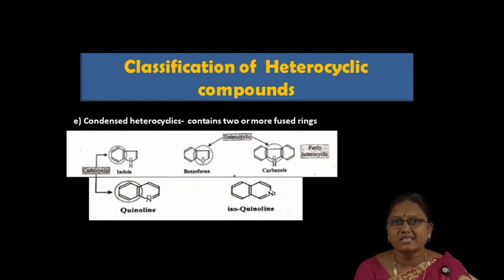Both these nuclei are condensed to form purines. So these are the basic units of DNA and RNA. Heterocyclic compounds find a significant role in many fields. So it is an important topic in chemistry. Today I have dealt with the classification of heterocyclics. I will continue this in some other video. Thank you.